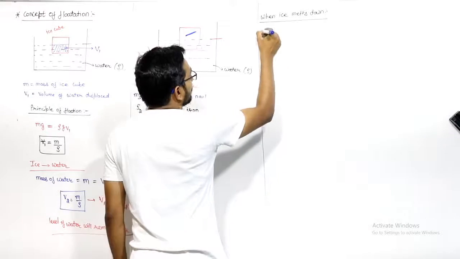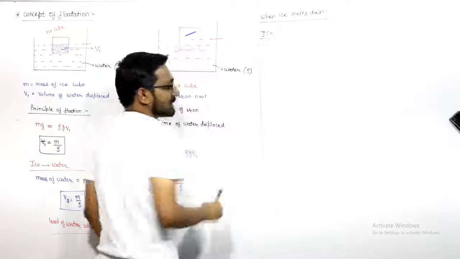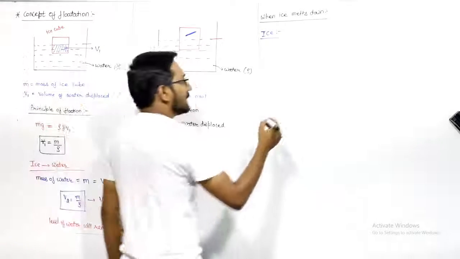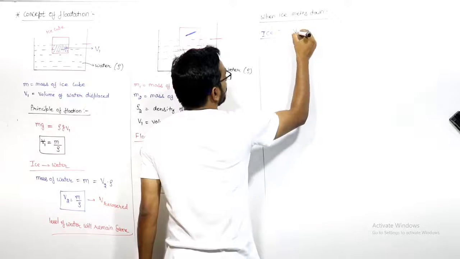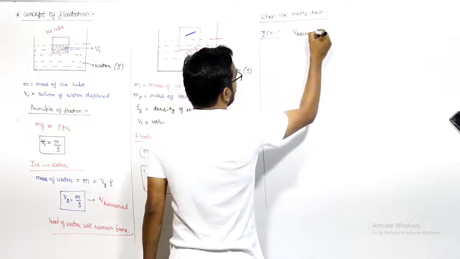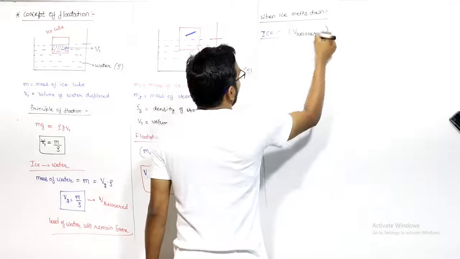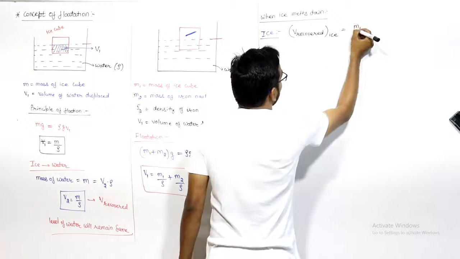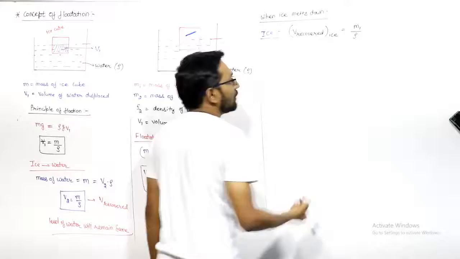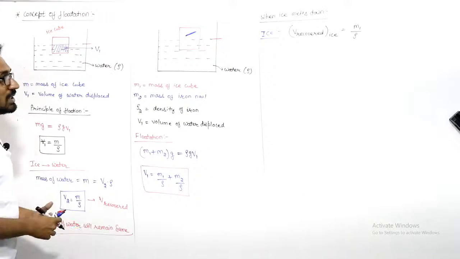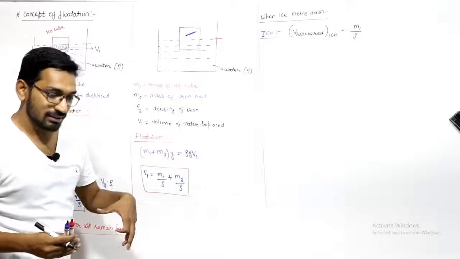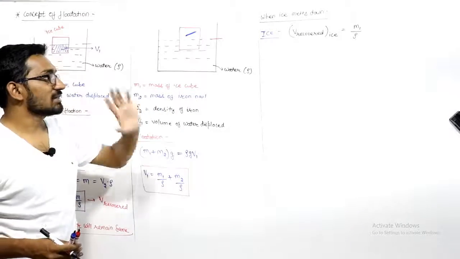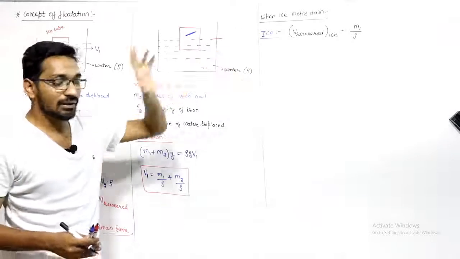First, what happened with the ice: when this ice block of mass m1 converts into water, the volume recovered because of the ice will be the mass of ice divided by the density of water, m1 by rho. So this much amount of water we will get when the ice melts.